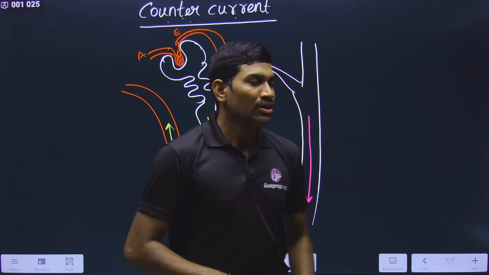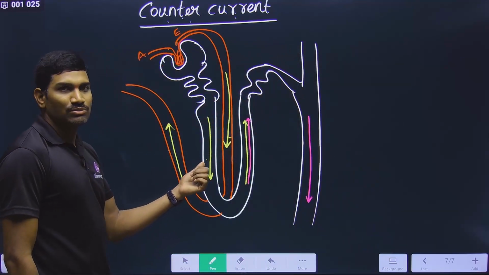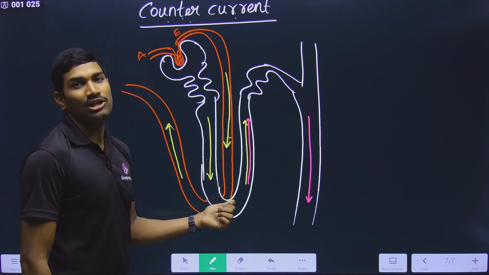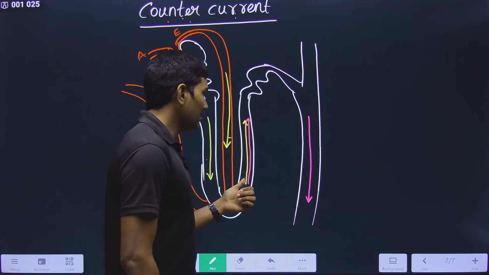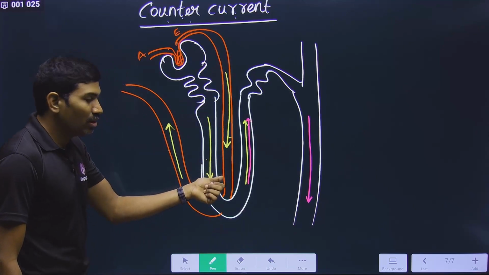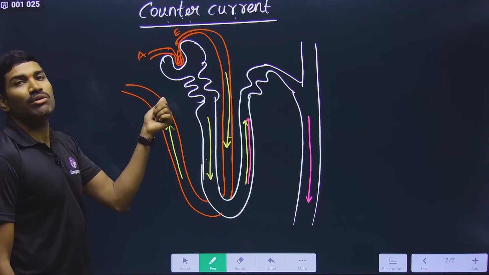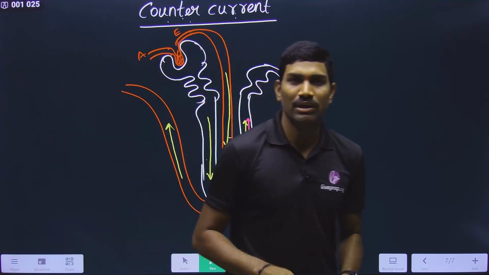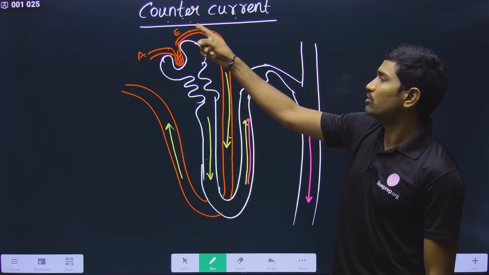Where are we observing them? The first counter current is in the descending limb and ascending limb of the Henle loop. The second one is the ascending limb of the Henle loop and the collecting duct. And the third one is the descending limb of the vasa recta and the ascending limb of the vasa recta. These are the 3 counter currents that we are observing. I hope now you understood what is the meaning of counter current.